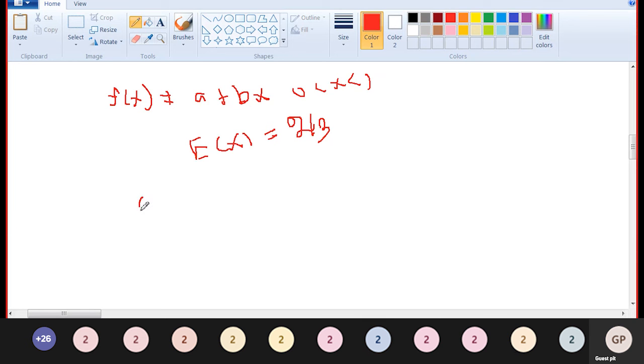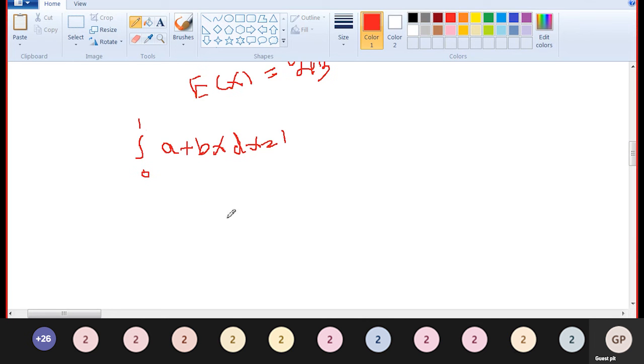It is the continuous case, so the integral over 0 to 1 of (a plus bx) dx is equal to 1. Integrating, we get ax plus bx squared by 2, from 0 to 1, is equal to 1.